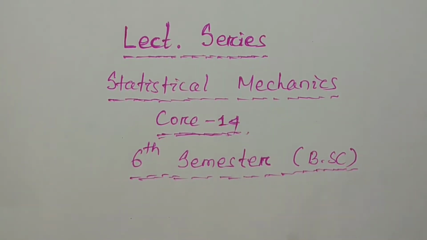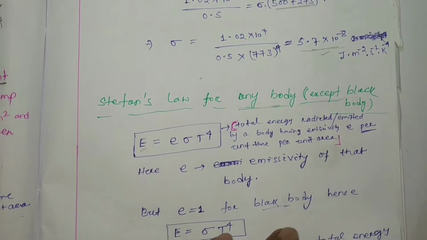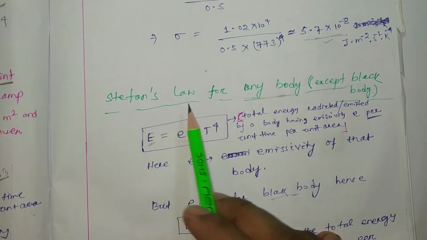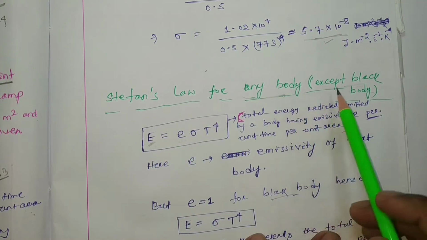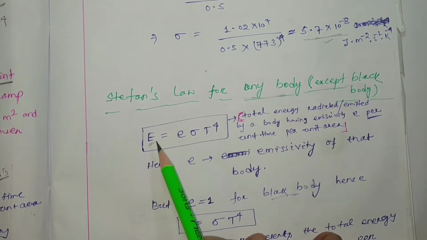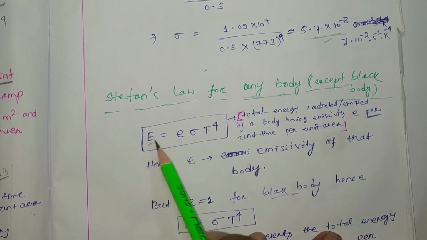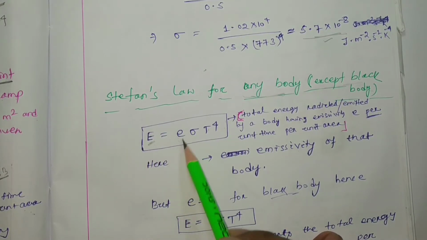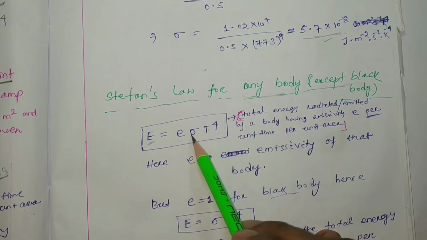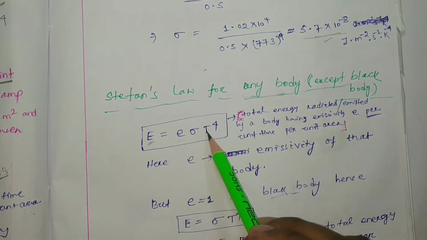In our last class we discussed Stefan's law for any body except a black body, that is E equal to e sigma T to the power 4. Here e is the emissivity of that body, sigma is called Stefan's constant, and T is the absolute temperature of that body.